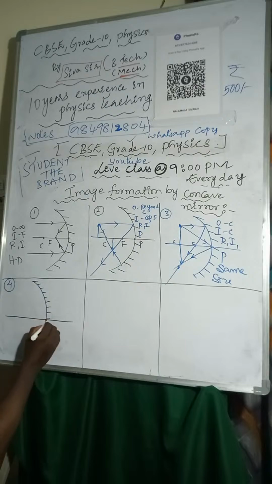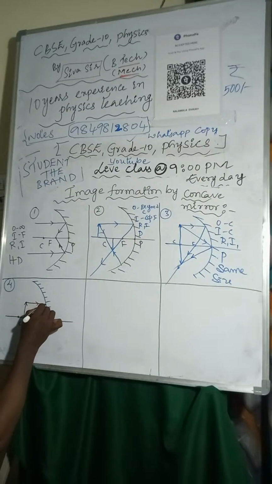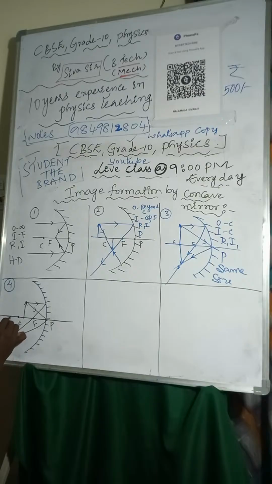Object is placed between C and F. One light I am taking like this, it reflects back. Another light I am taking at pole, so it reflects back like this. Those light rays will meet here.